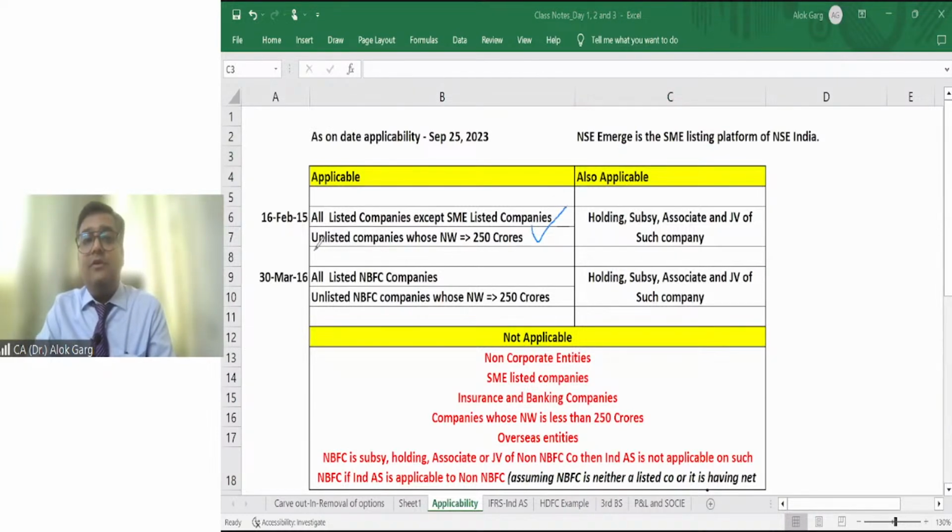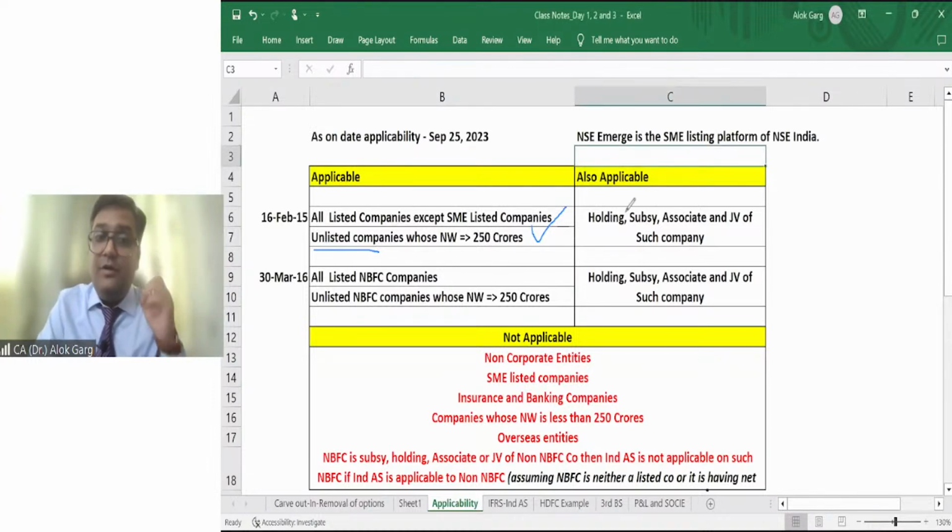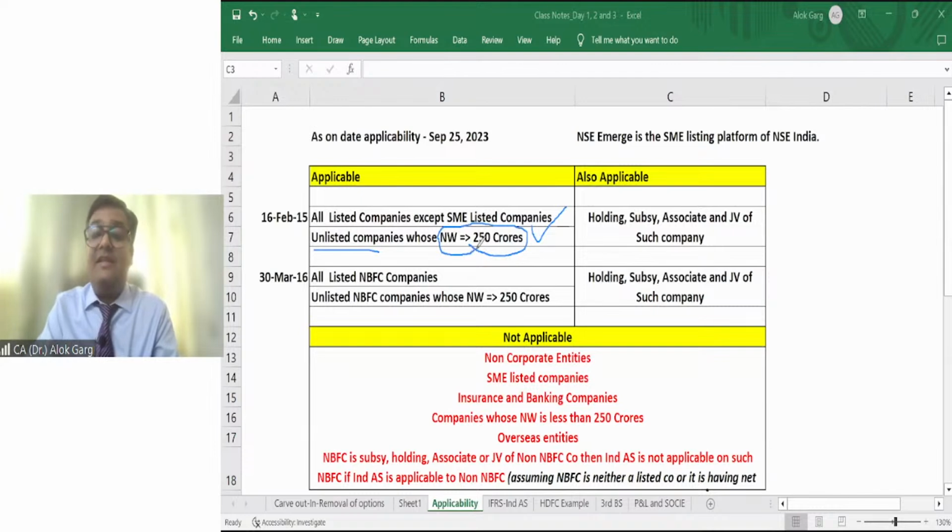Number two, sir, you told that entities have been bifurcated into two parts, listed and unlisted companies. Sir, what about unlisted companies? Ind AS is applicable on unlisted companies if net worth is equal to or more than 250 crores. So if a company is unlisted, then we need to check the net worth. But if the company is listed, then we are not required to check anything. Only if it is SME, then Ind AS is not applicable. Is that clear, friends?